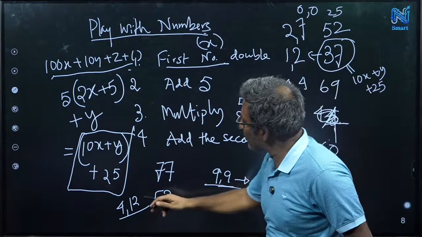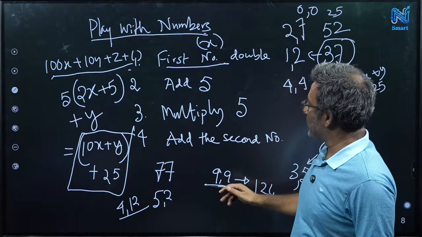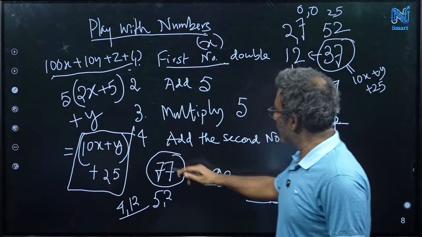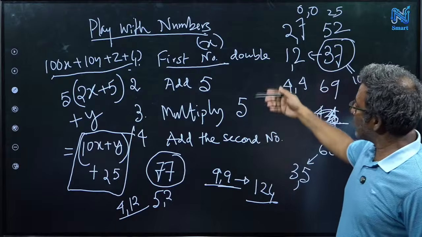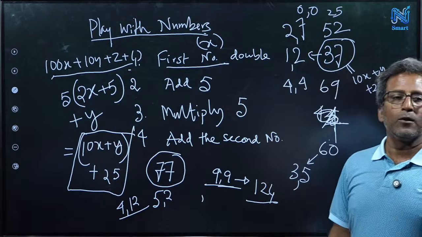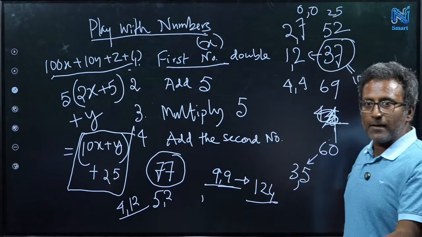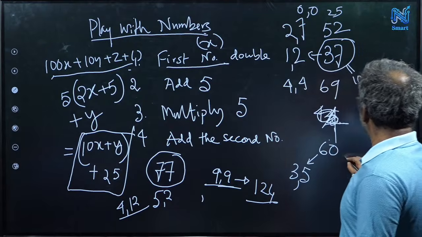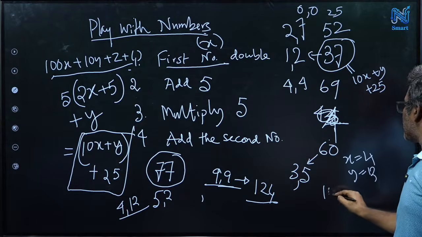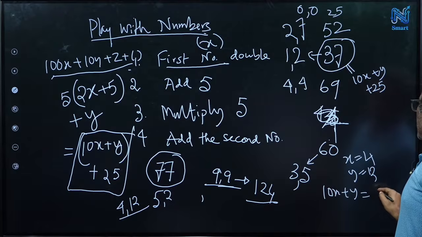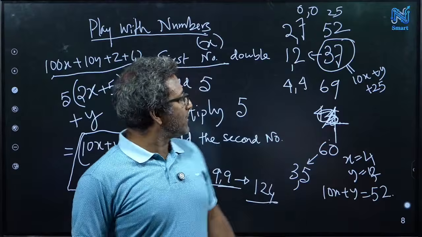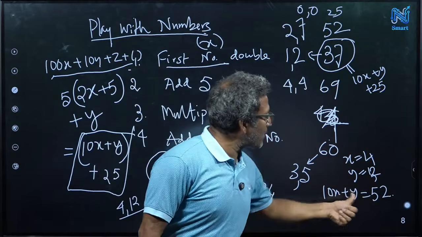Oh, okay, I have to subtract 25, right? Sorry. So sorry, it's okay. Yeah, 65. So it's working, right? So 4 and 12, after subtracting, it is 52, right? So 4 and 12 is also a solution, because if x is 4 and y is 12, then 10x plus y will be 52, right? And this is also possible when x is 5 and y is 2.